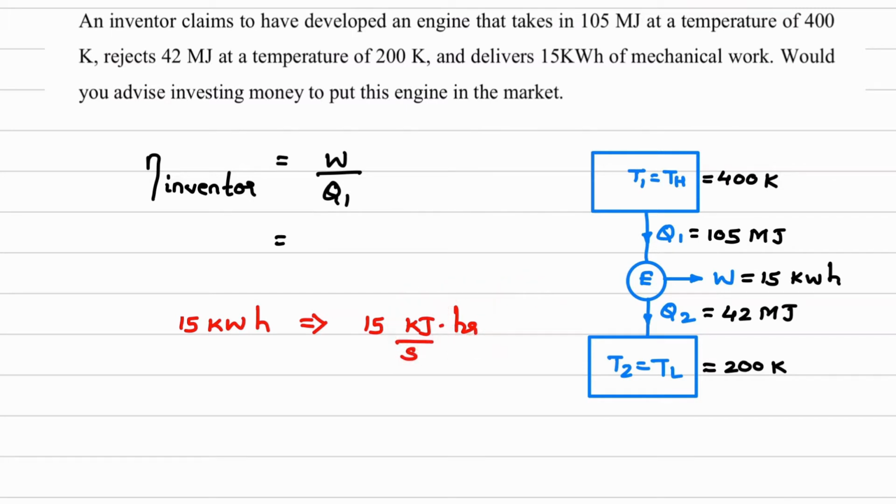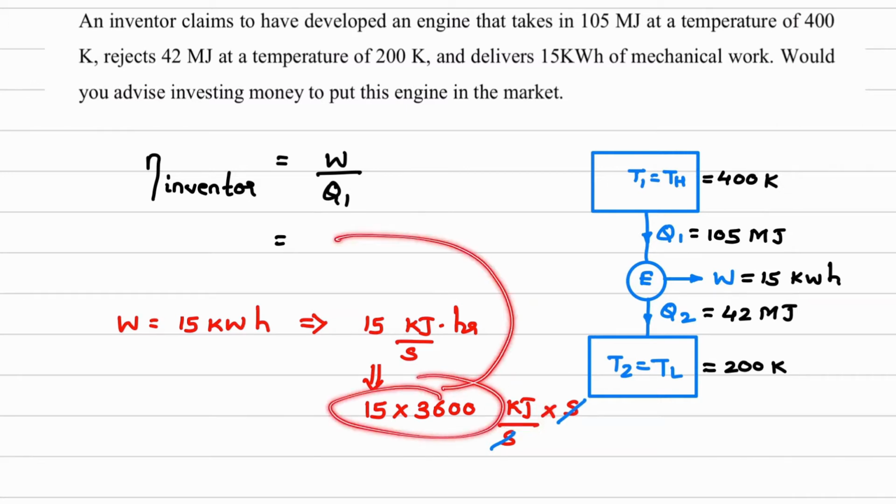So in this equation, I'll multiply by 3600, so this will be 15 multiplied by 3600. Now this second and second get cancelled, and finally we get the unit of work as kilojoule.